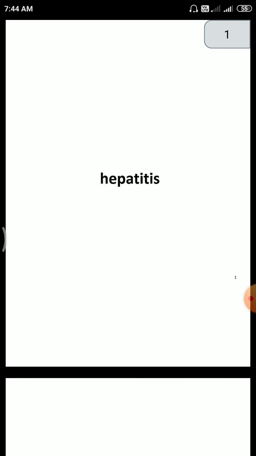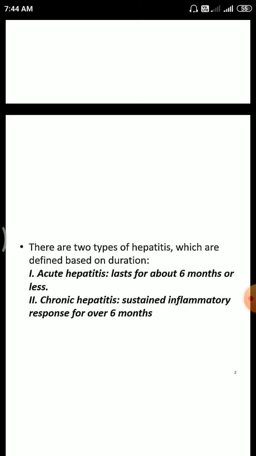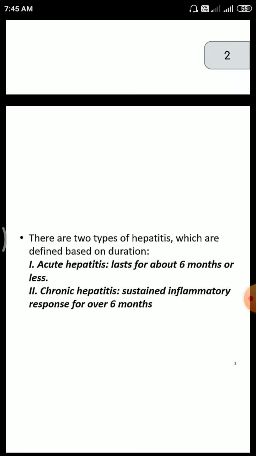Hepatitis is the infection and inflammation of the liver. Types of hepatitis are defined based on the duration. They are acute hepatitis and chronic hepatitis. The first one, acute hepatitis, lasts for 6 months or less. Chronic hepatitis is a sustained inflammatory response lasting over 6 months.